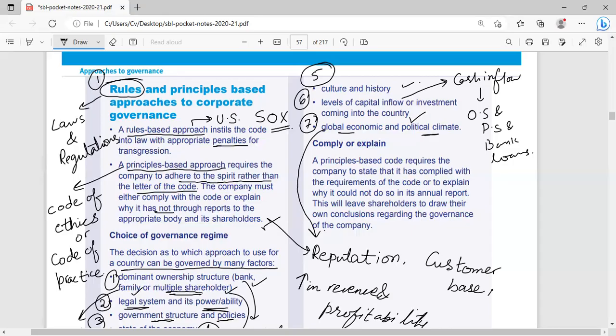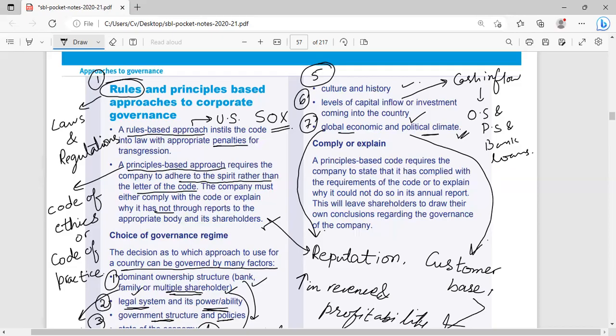When you have a higher reputation in front of local customers, you will be able to increase your customer base globally. So the ultimate increase in customer base will increase your revenues and profitability. And political climate means political stability. Where there is political stability, the government will be in a position to influence the laws, the ethics, and the code of practice in the economy. It will make the companies responsible, because companies know that if they do not follow the instructions, they will have to face strict consequences for it.